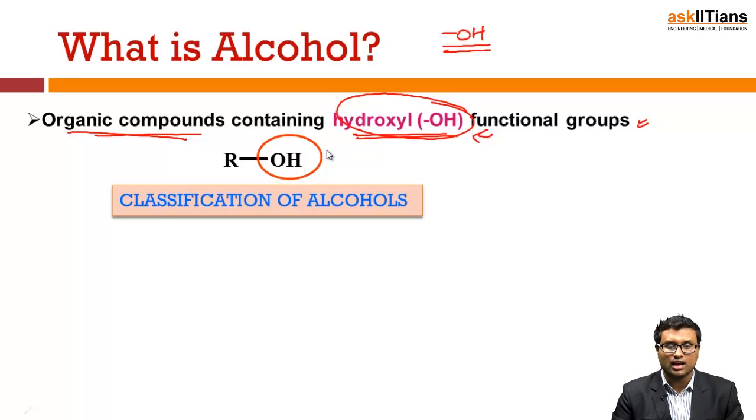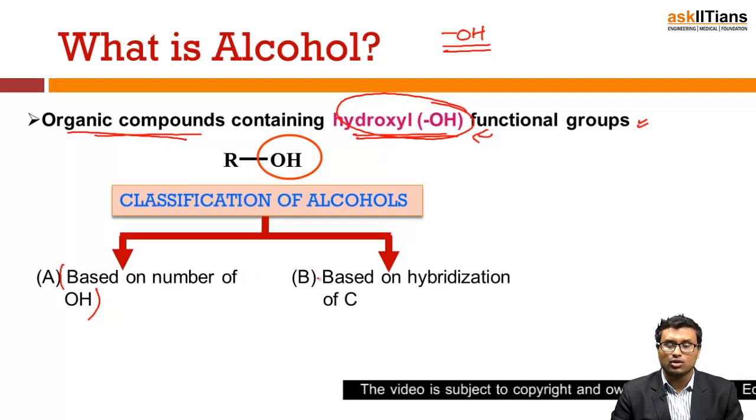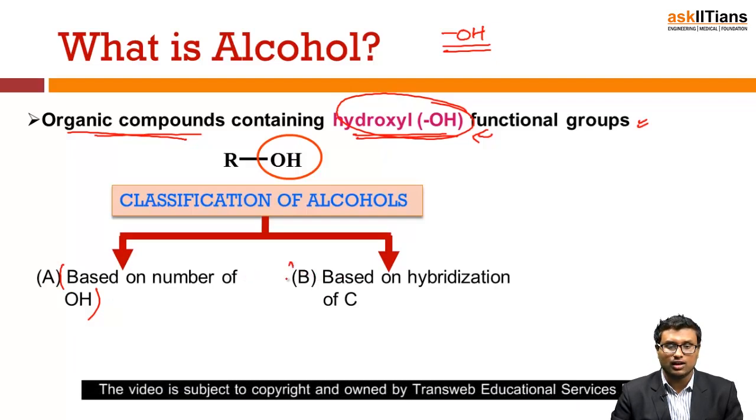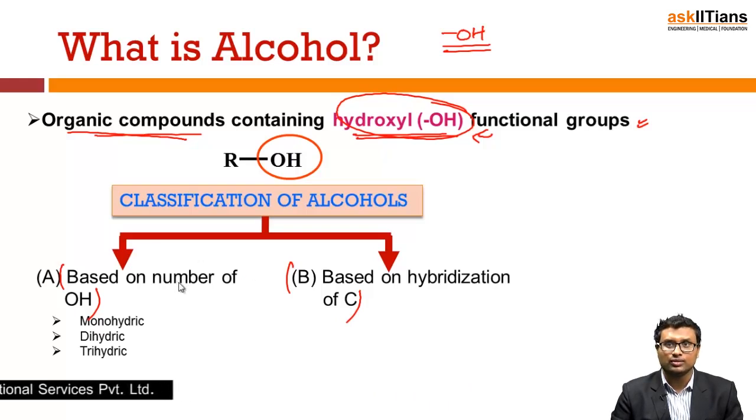So, how can I classify an alcohol? Classification of alcohols is based on the number of OH groups and on the hybridization of carbon. Based on the number of OH groups, I can say that a given organic compound is a monohydric, a dihydric or a trihydric.